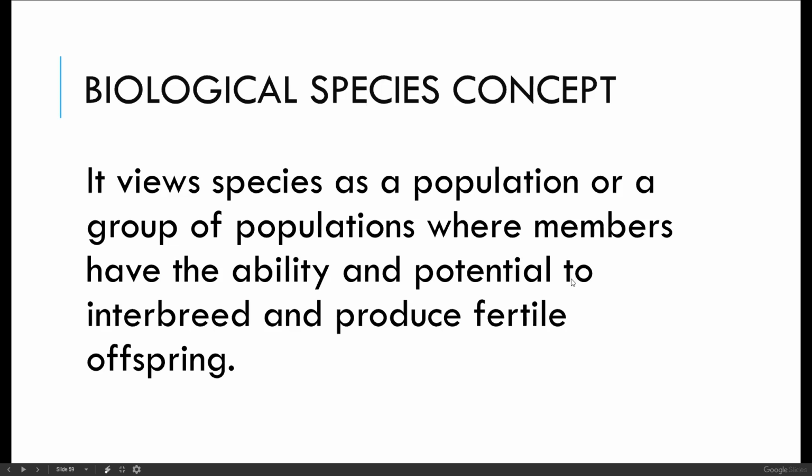Biological species concept views species as a population or a group of populations where members have the ability and potential to interbreed, okay, and produce fertile offspring.